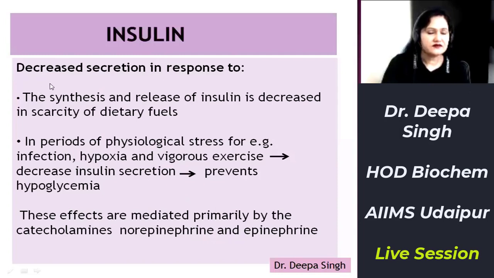So the factors which give rise to decreased insulin secretion are, number one, scarcity of dietary fuels, and number two, periods of physiological stress, when there is a rise of catecholamines, which further decrease insulin secretion, thus preventing hypoglycemia.